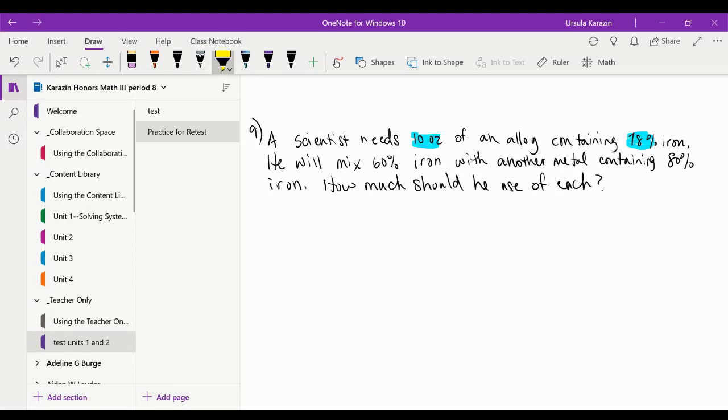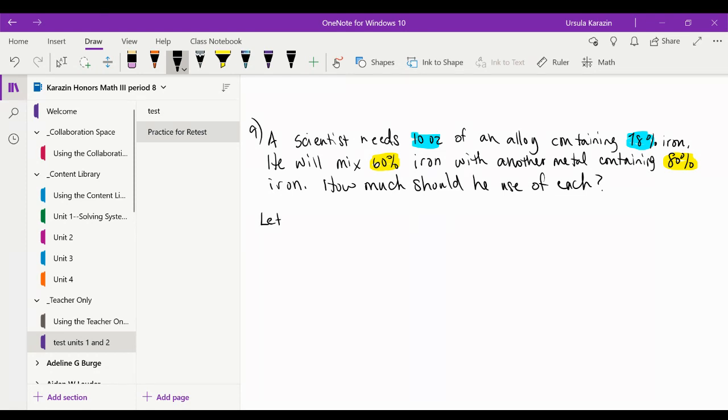That's what we need, right? And then what he's mixing is 60% iron and another one with 80% iron, but it doesn't tell us how much of those two we have. So it says how much of each should he use. That is the yellow ones, because we don't know how much they are, right?